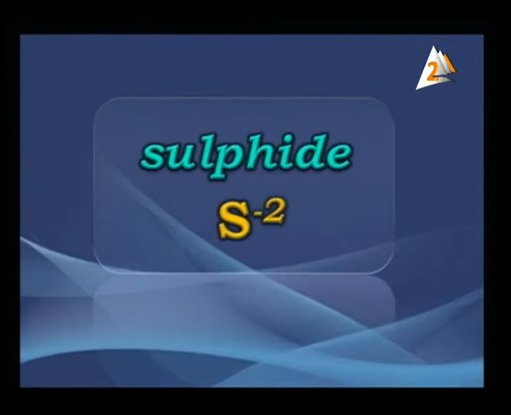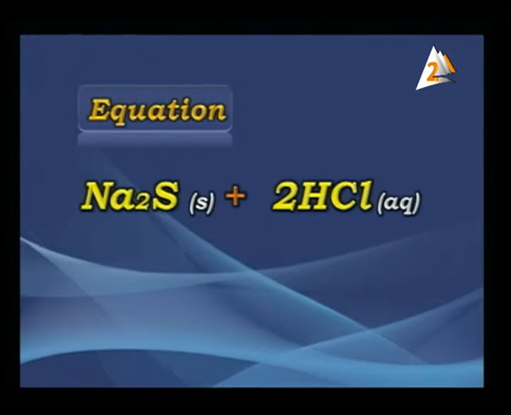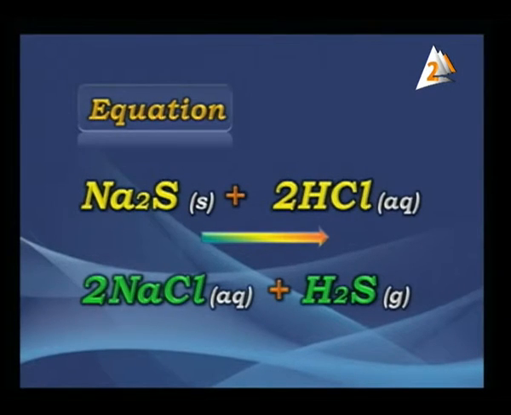Let's go to see these reactions about this radical. Don't forget at the same time, all of them are divalent. Look at the equation to tell me about sulfide. Sodium sulfide, Na2S, in solid state, when you add it to HCl in aqueous solution. Now, these are the reactants. The product for this case will be 2 NaCl, or 2 moles of sodium chloride in aqueous solution, plus H2S.